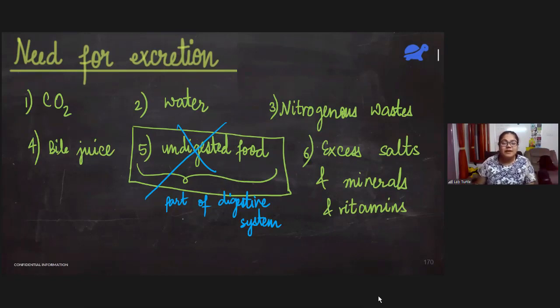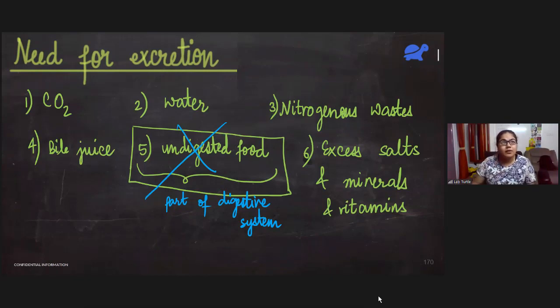Fine. So many a time students get confused that when we say excretion, we also mean the removal of undigested solid food from our body. No, we are not talking about undigested solid food. That is the work of the digestive system. It doesn't come in the excretory system.